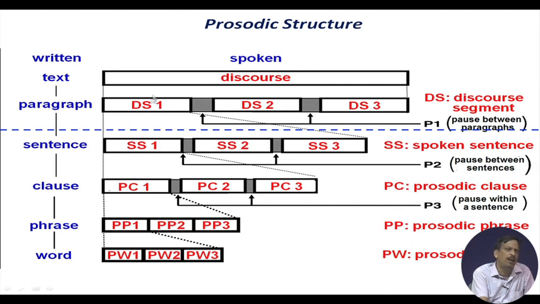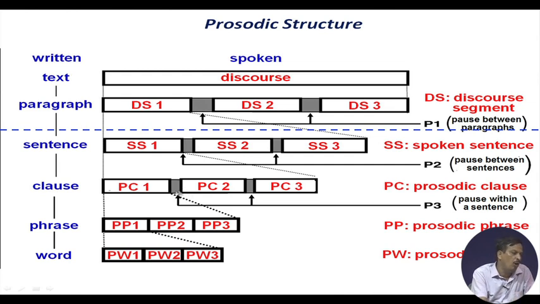Now, a paragraph consists of a few sentences, let us say 10 sentences. After every sentence we know there is a pause in speech. And each sentence consists of certain clauses. After every clause a pause is mandatory.